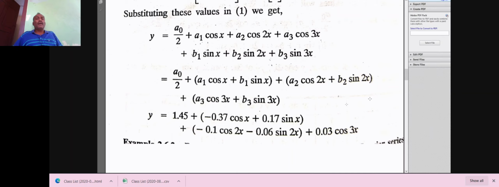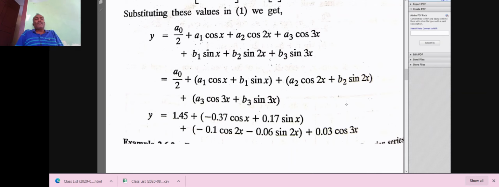Before substituting, we have to combine terms. A1 cos x plus B1 sin x is the first harmonic. A2 cos 2x plus B2 sin 2x is the second harmonic. A3 cos 3x plus B3 sin 3x is the third harmonic.